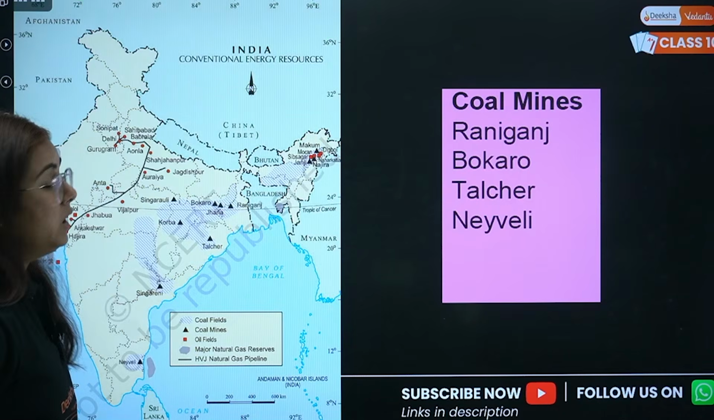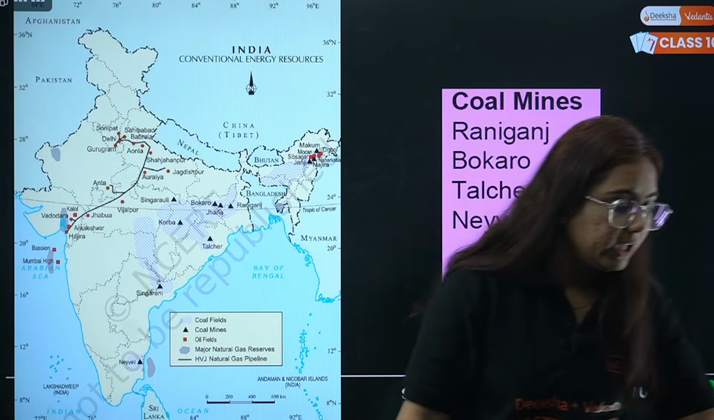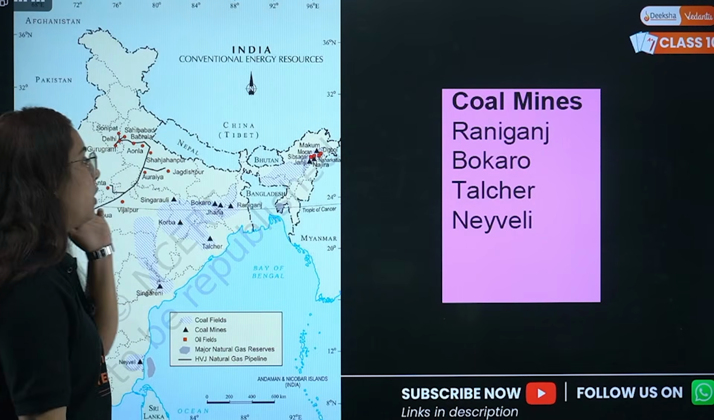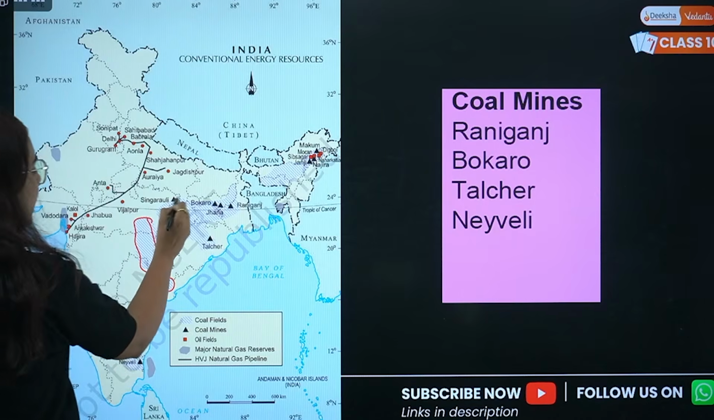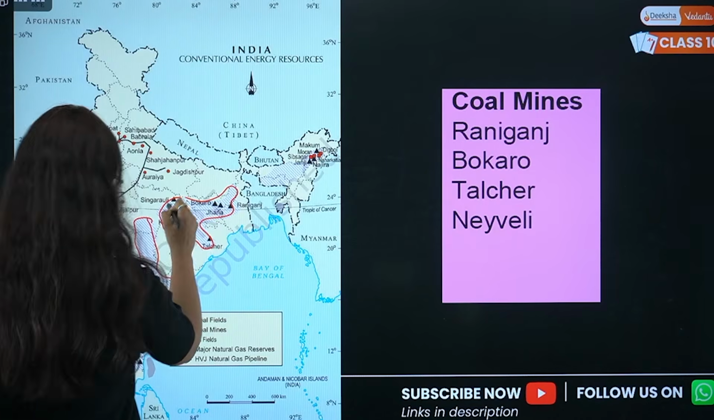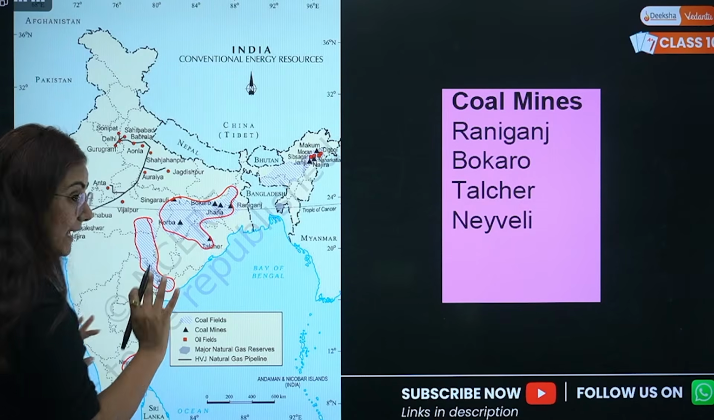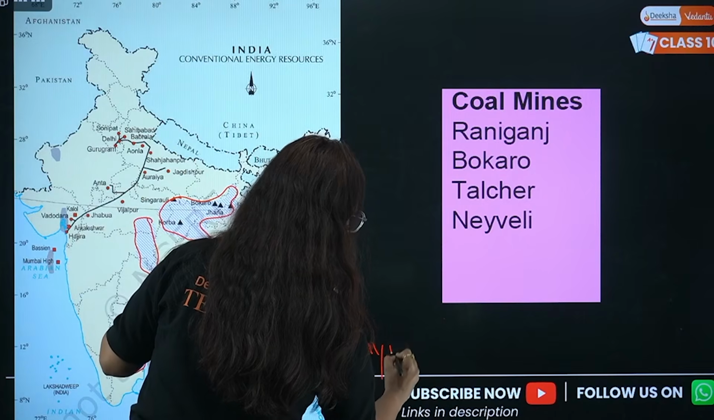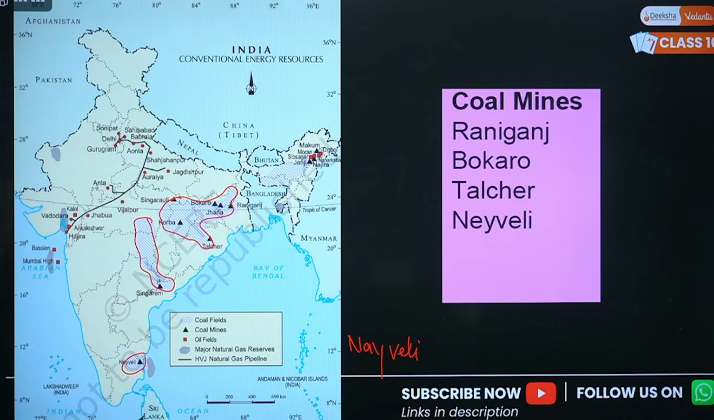Next one, coal mines. Whenever there is a combination of iron and coal, there will be steel plants also for sure. First, we will look at the coal mines. See, here are these whitish areas where coal mines are found. You can see there is a small area in Tamil Nadu, very famous, Neyveli. Then we have one more region which lies in Andhra Pradesh and Maharashtra.